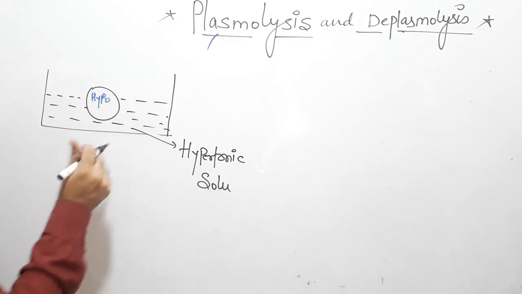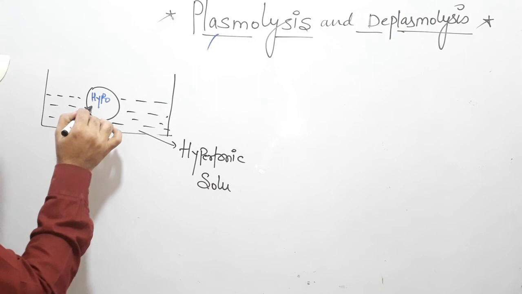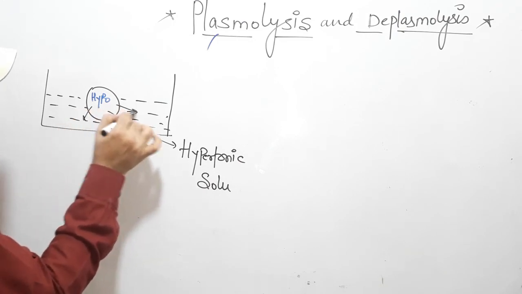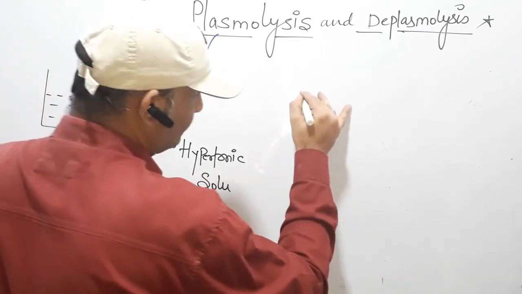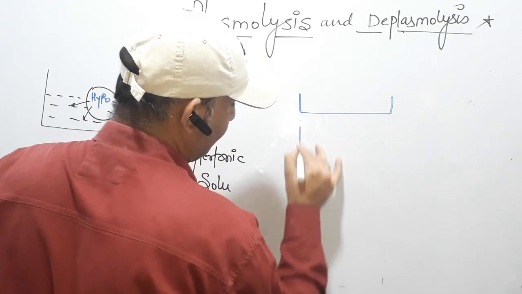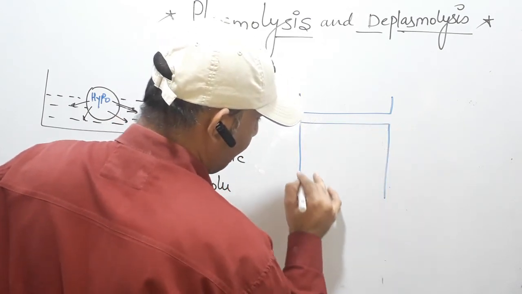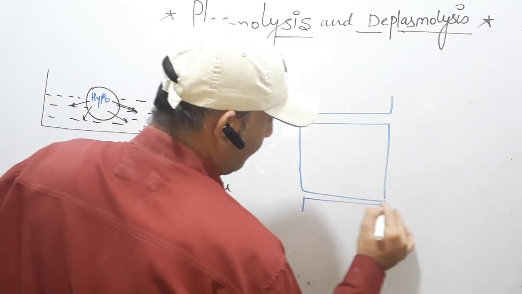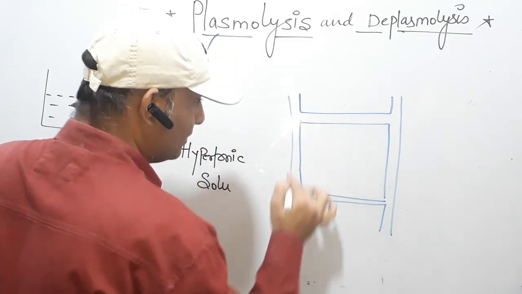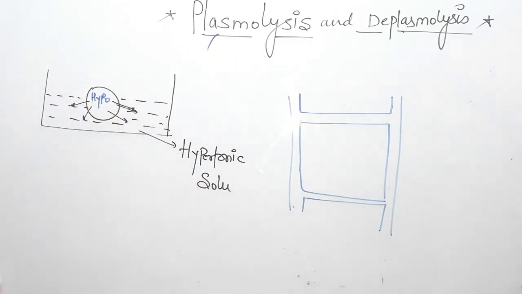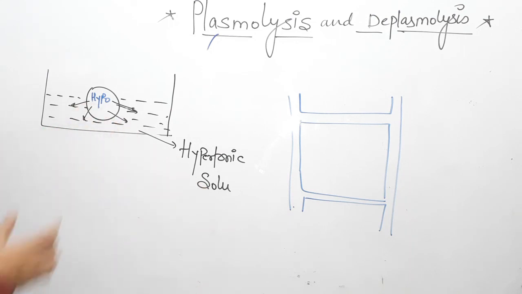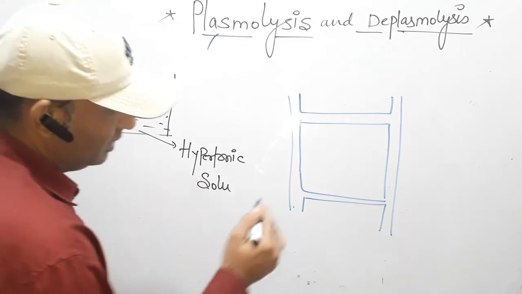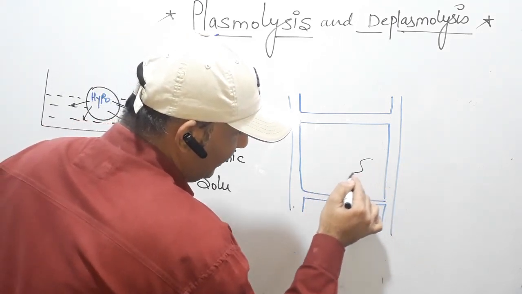So by exosmosis, water is released from the cell into the solution. Clear? Due to loss of excess water, the protoplasm of the plant cell releases water into the hypertonic solution. So due to loss of water, the protoplasm shrinks.